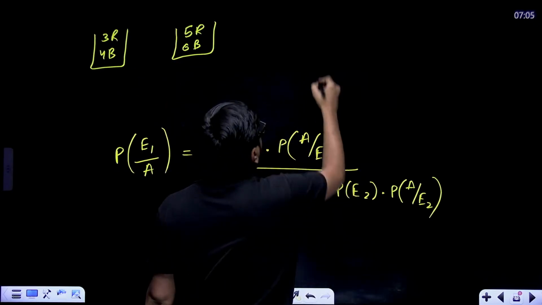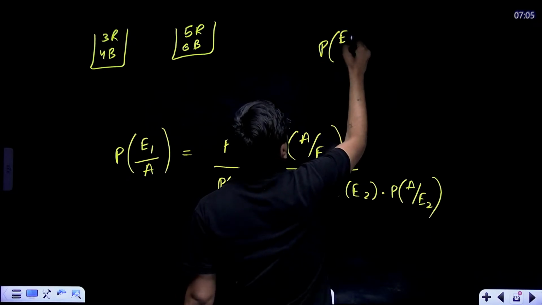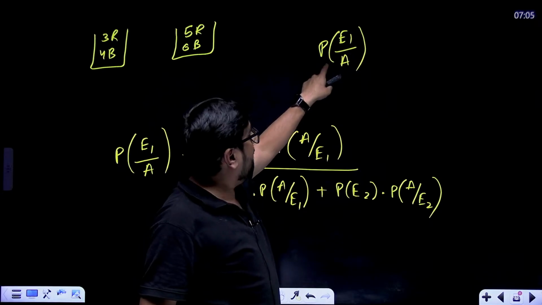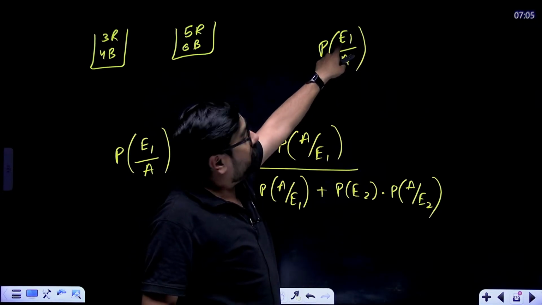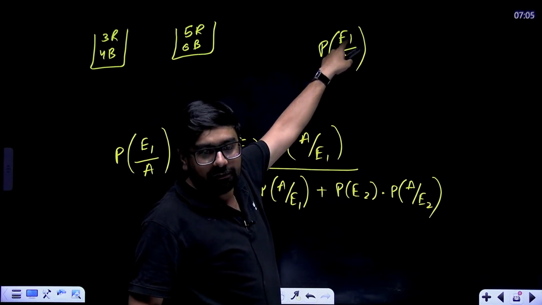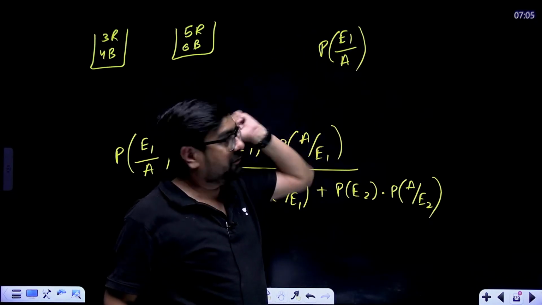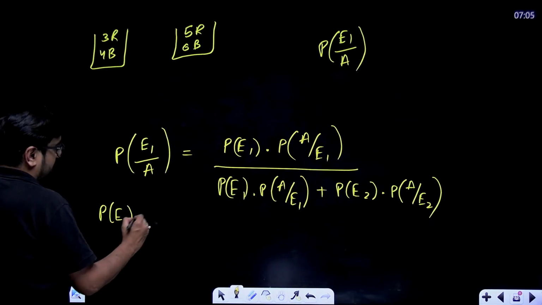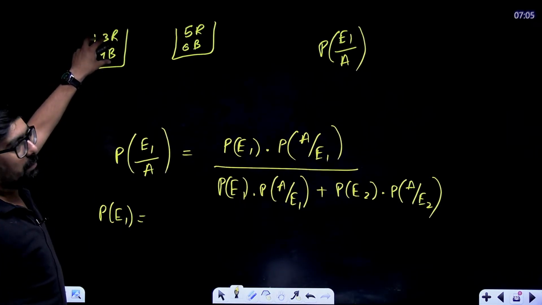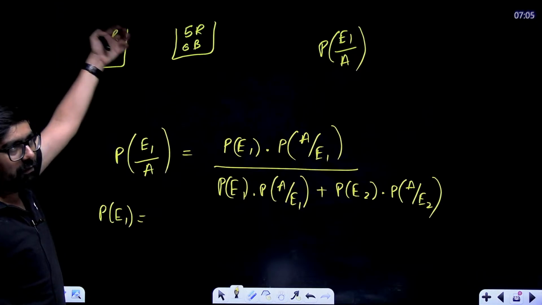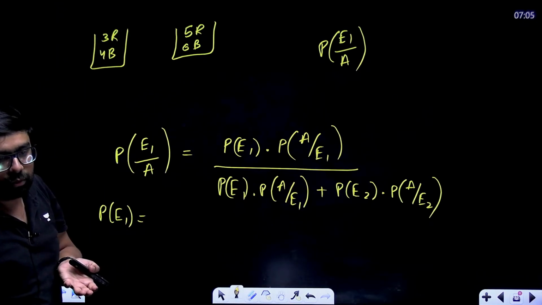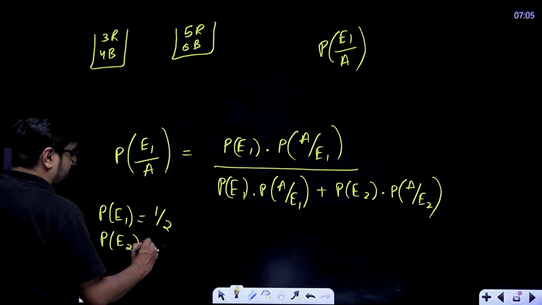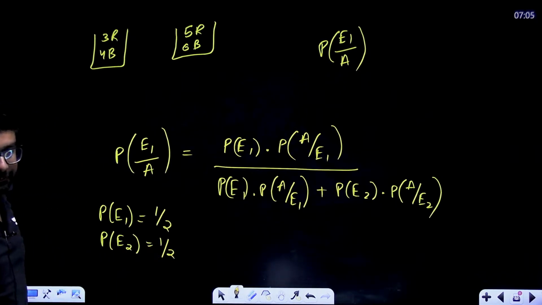So what will we be finding? We'll be finding the probability of E1 given A, that means the probability of a red ball taken out from jar number 1. First we'll calculate P of E1. Two jars are there, so the probability to take out from one of the 2 jars is 1 by 2. So P of E1 will be 1 by 2. Similarly, P of E2 will also be 1 by 2. Both are equally likely.